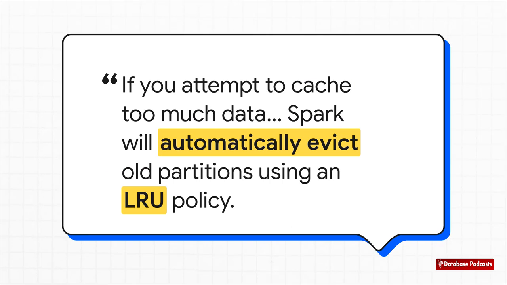Now, you might be worried, what happens if I try to cache more data than I have memory? Well, the good news is, your job won't just crash and burn. Spark has this built-in safety net. It uses what's called a least recently used, or LRU policy. Basically, it'll automatically kick out the oldest, least used data to make room for the new stuff. Sure, you might have to recompute those old partitions later, but your application will keep on chugging.